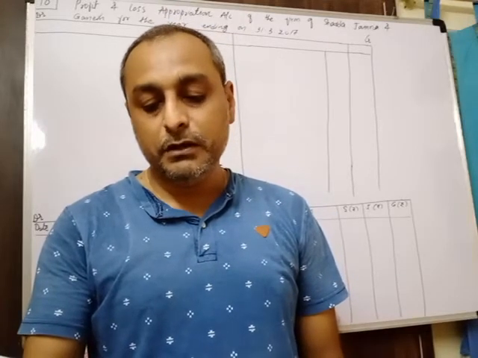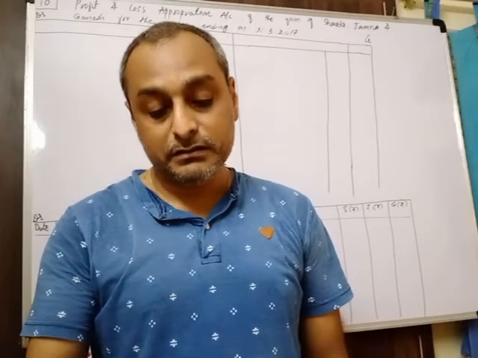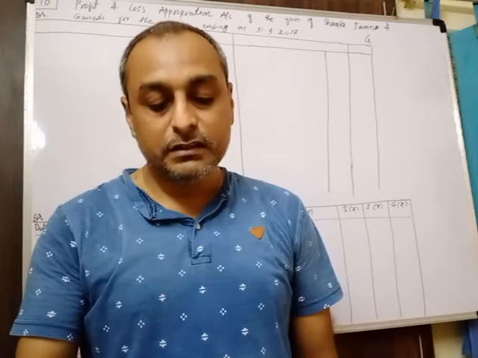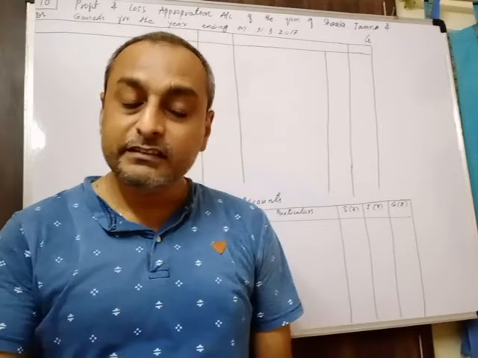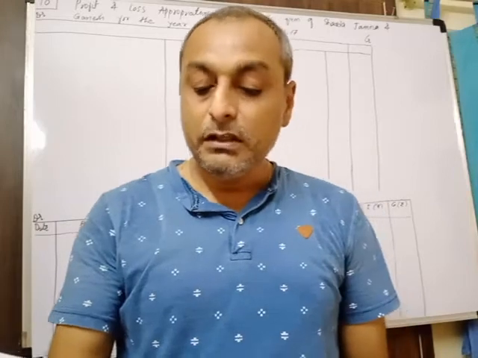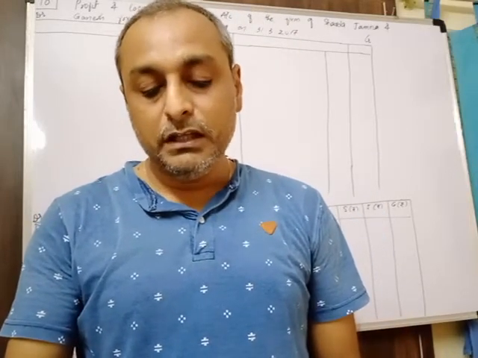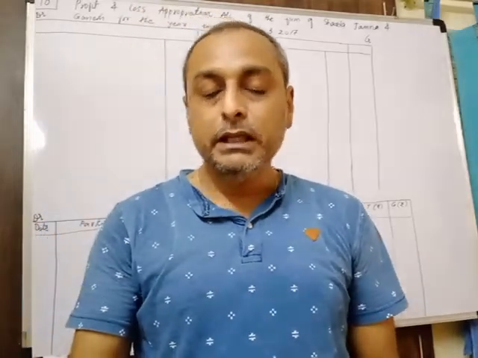As per the partnership deed, first point, 5% per annum interest is payable on opening capital of partners. Second point, 8% per annum interest will be charged on drawings. Third point, a monthly salary of rupees 700 is payable to Sharda. Fourth point, this is the new point: half the profit will be distributed amongst the partners in equal proportion and the remaining half profit in the proportion of their opening capital.